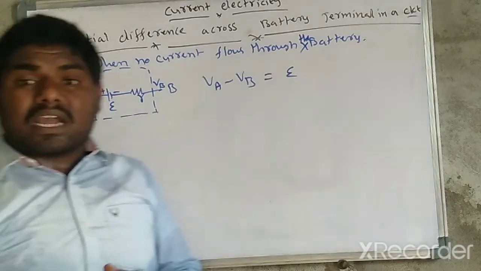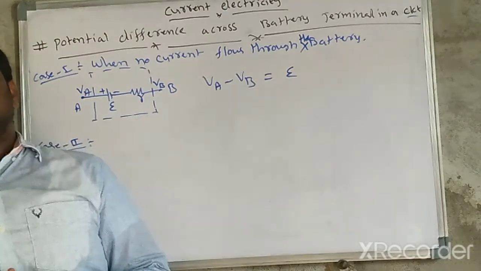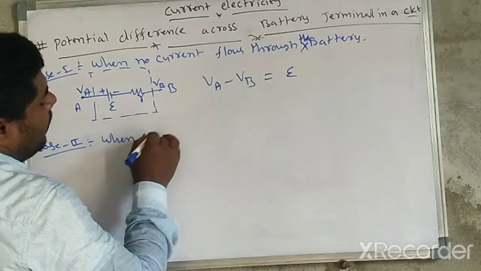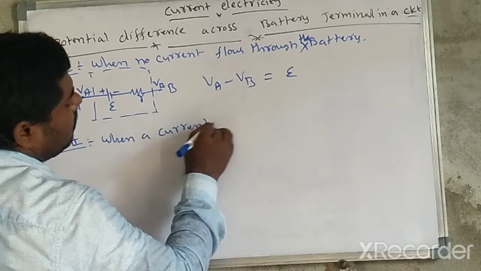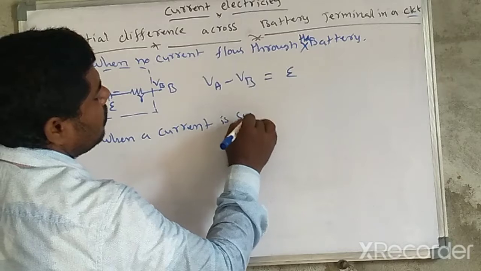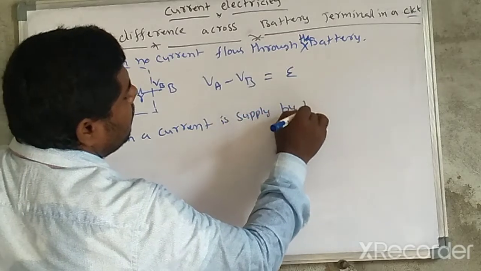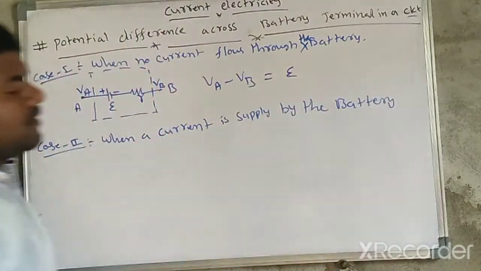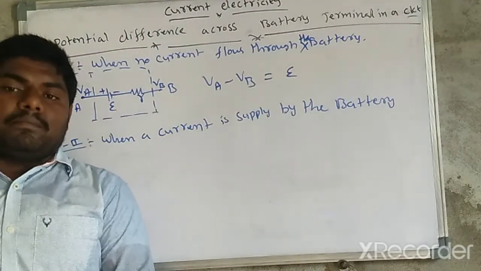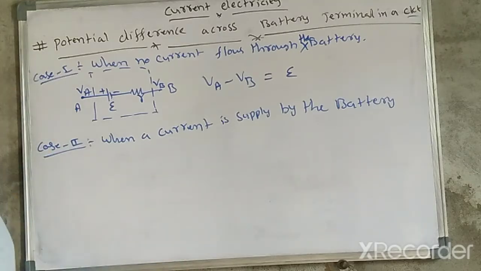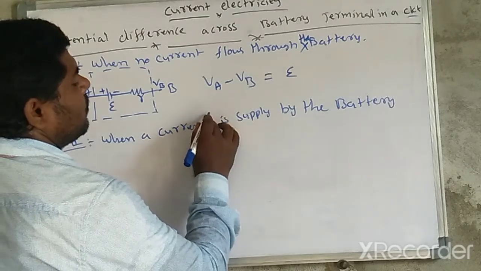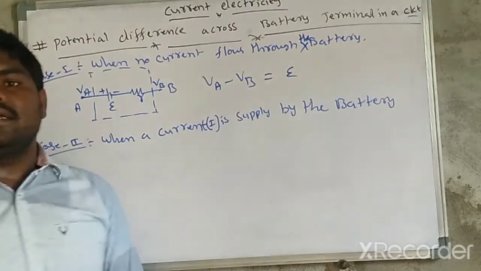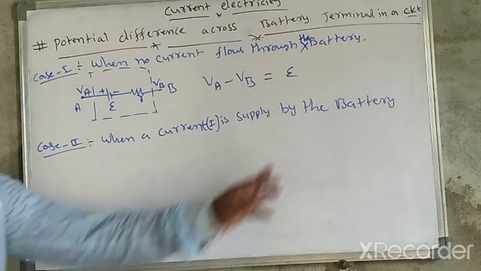When a current I is supplied by the battery.